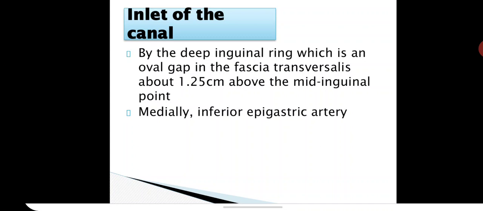This inferior epigastric artery you have to dissect in your surgery and identify whether the neck of the hernial sac passes in this deep inguinal ring, then medially the inferior epigastric artery will be present. Otherwise, you have to dissect the artery and see whether the neck of the hernial sac is medial or lateral. Then only you can confirm your diagnosis of direct or indirect inguinal hernia on the surgical table.